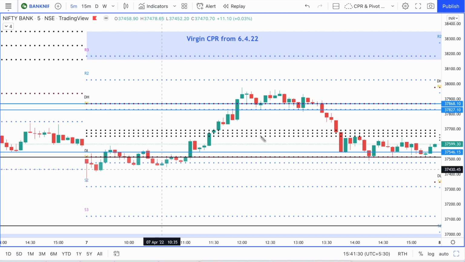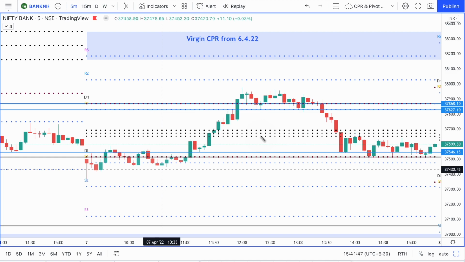So that is why you should always be on the lookout for such trades whenever price breaks into the previous day's range, either from the top or from the bottom, wherever it is. If it comes from the top, then you can short it and you can collect your profit at the CPR.